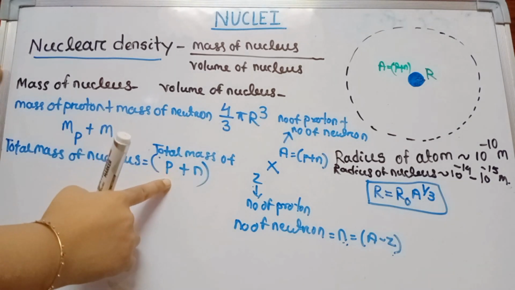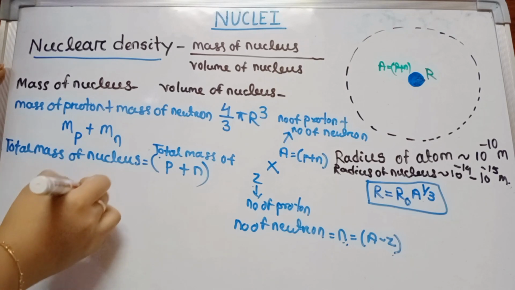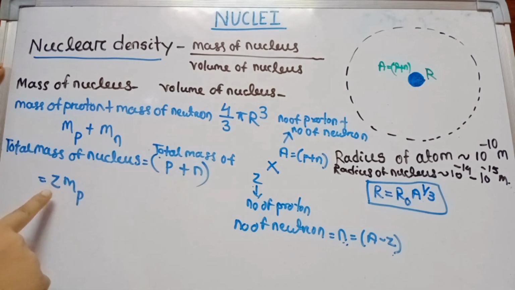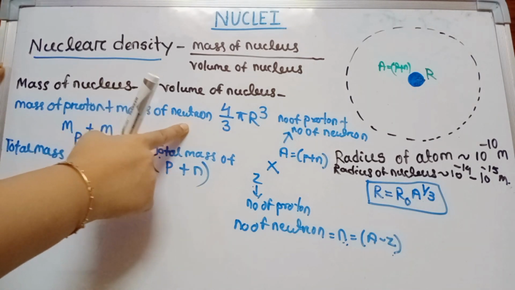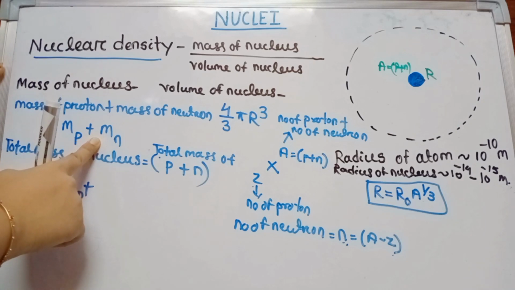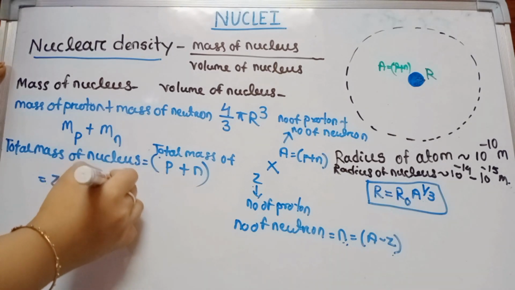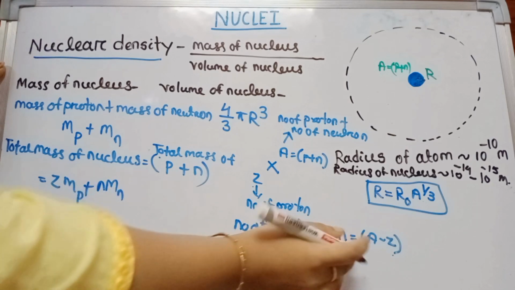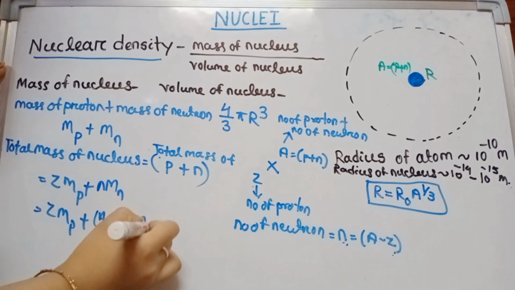So what is the total mass of protons? One proton has mass Mp, so Z protons have mass Z Mp, plus one neutron has mass Mn, so n neutrons have mass n Mn. Now Z Mp plus n Mn, where n equals A minus Z, becomes Z Mp plus (A minus Z) Mn.